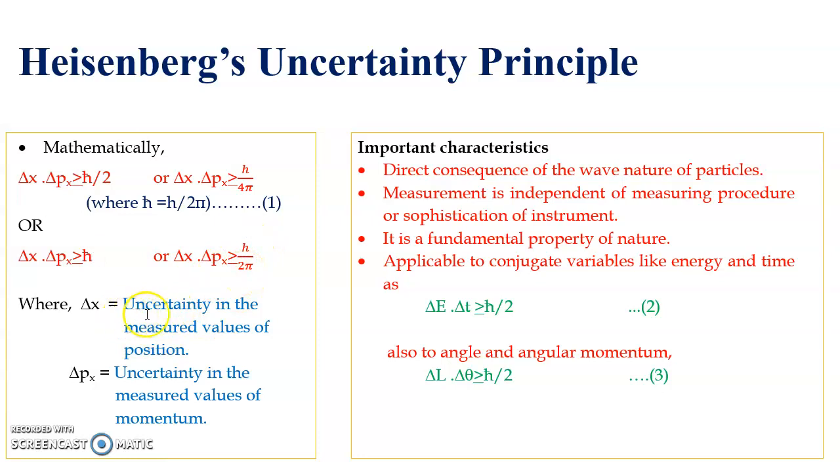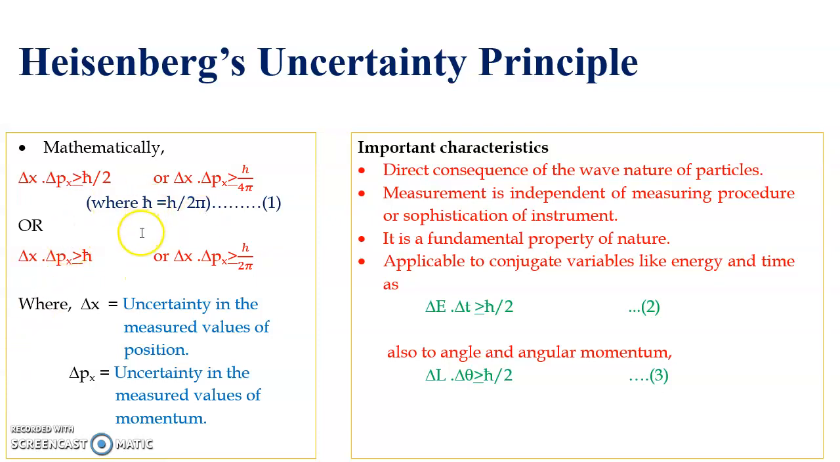What is delta x? It is the uncertainty in the measured values of the position, and delta px is the uncertainty in the measured values of momentum. This is the equation given by Heisenberg, and the greater than or equal to sign is there, which is why the values are called uncertain. That's why the name uncertainty is given.